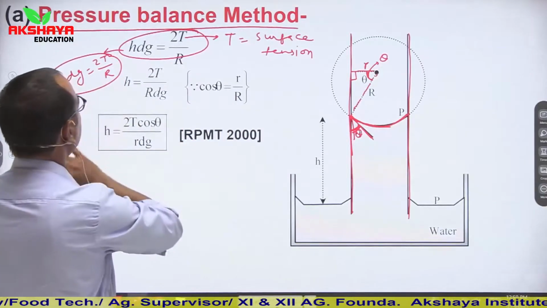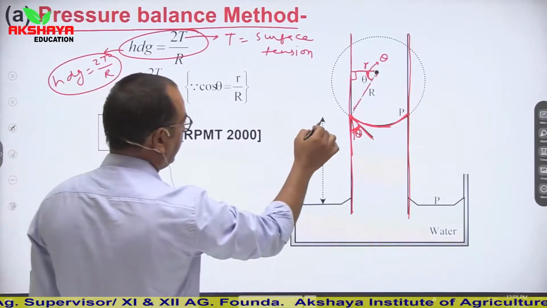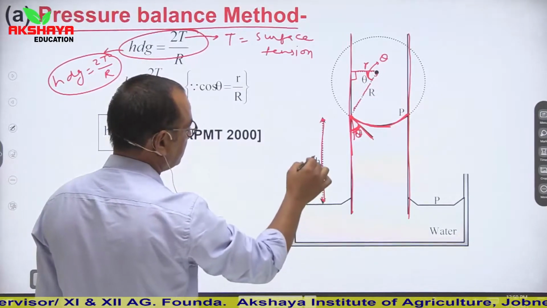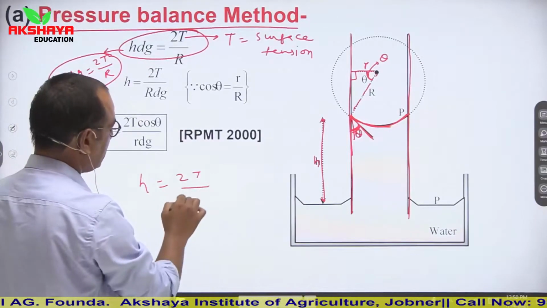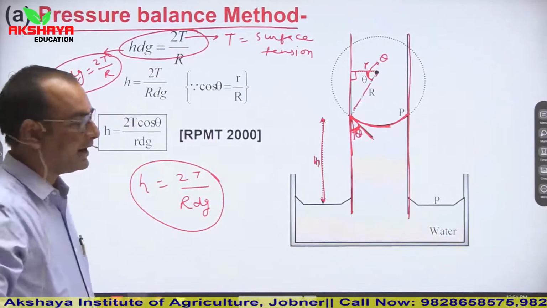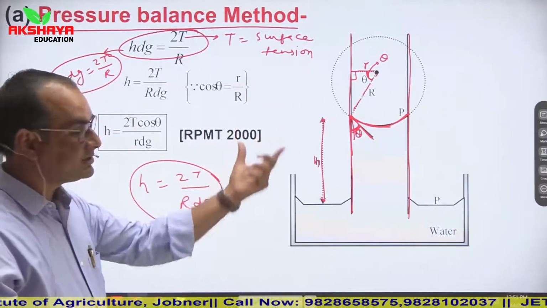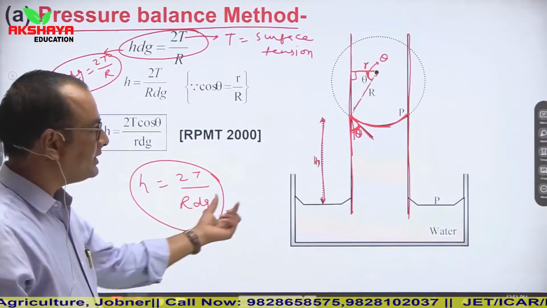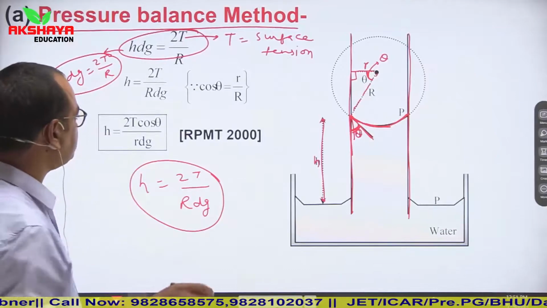So HDG is equal to 2T upon R, and if you have to find the height, then H is equal to 2T upon RDG. Here T is surface tension, R is the radius of this spherical meniscus, D is density, and G is gravitational acceleration.